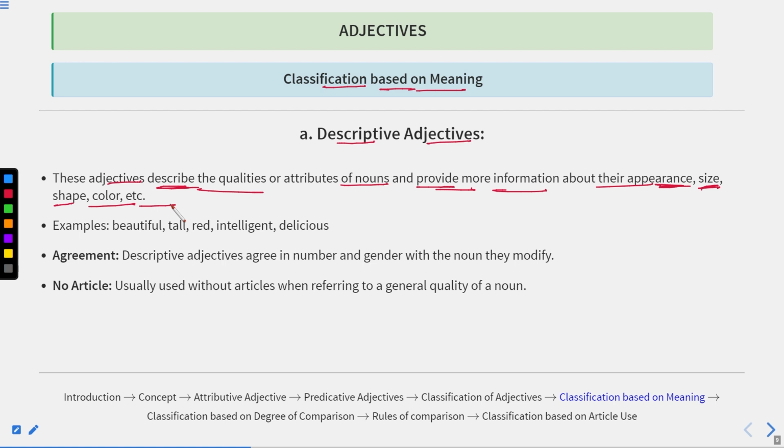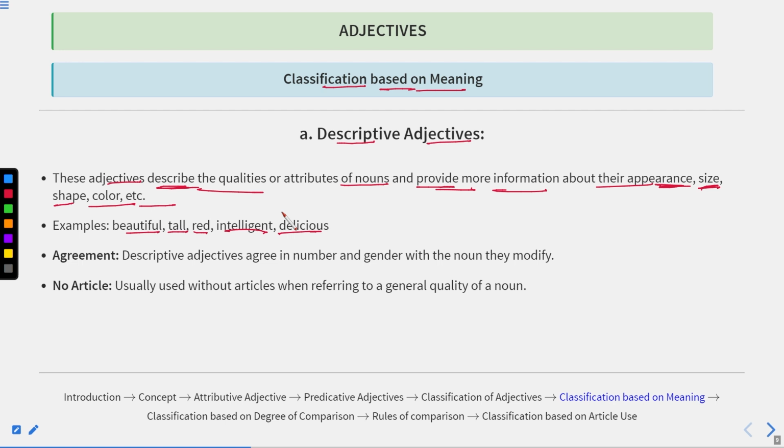It means if it is describing anyhow a noun or pronoun, that is known as descriptive adjective. For example, beautiful. Now I can say beautiful girl, a beautiful lady, tall man, or tall building, red dress or red bed sheet, intelligent student, intelligent teacher, delicious cake or delicious food.